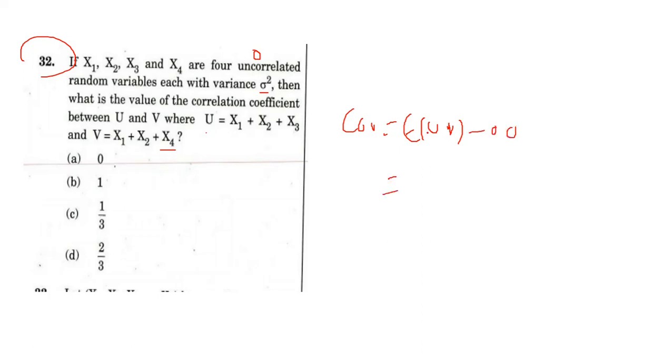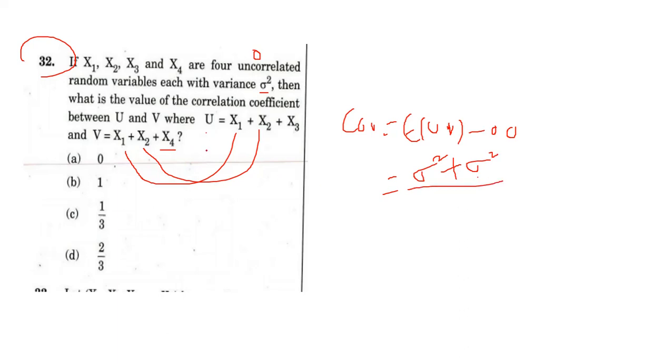We need just expected value of UV. Here see uncorrelated, so we just get X1 square and X2 square only, remaining all are 0. If mean is 0, then here we get sigma square plus sigma square, because variance is sigma square.